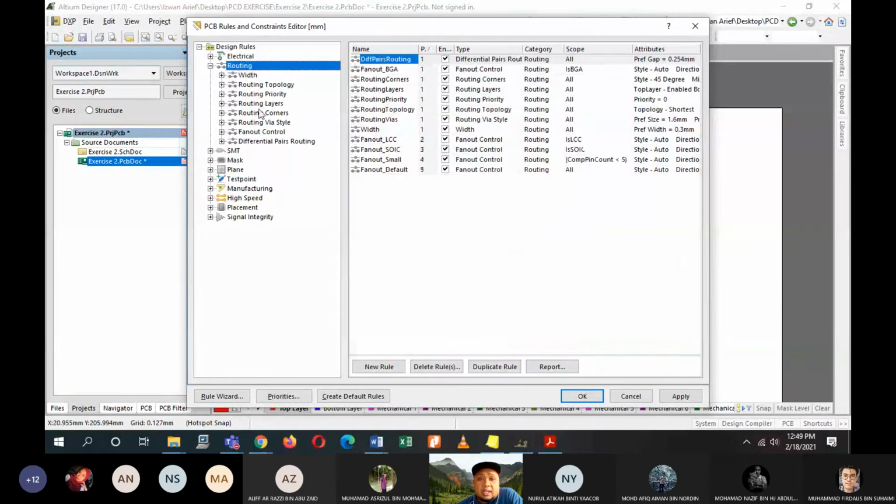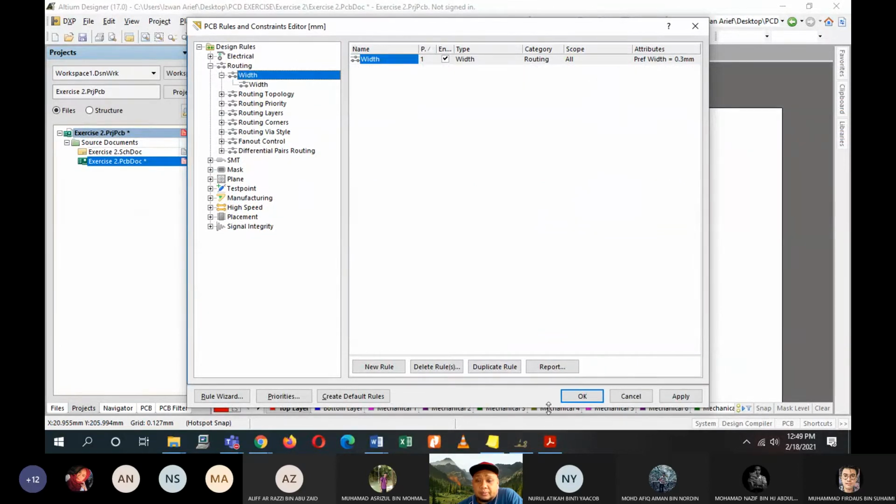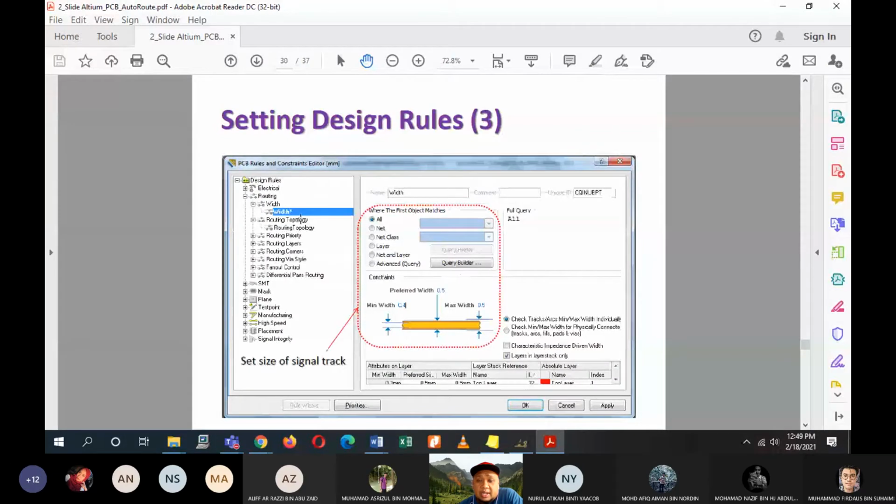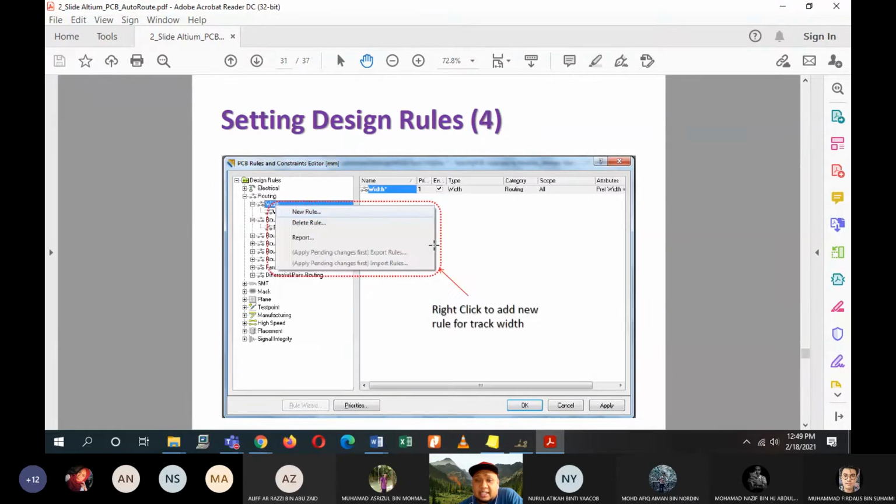Click on routing, and then you click on the width. So under width here, this is the original size track. So we can change the size track of your normal lines, or your power, or your VCC lines, or your ground lines.